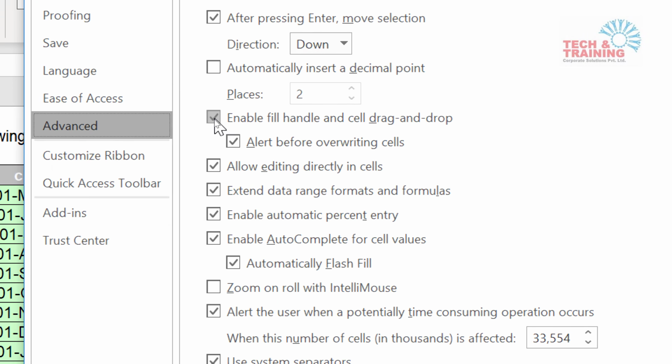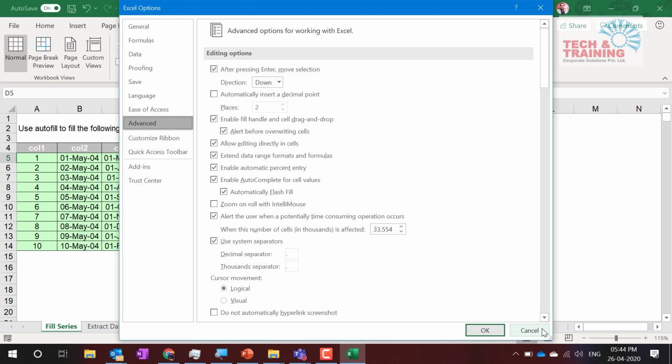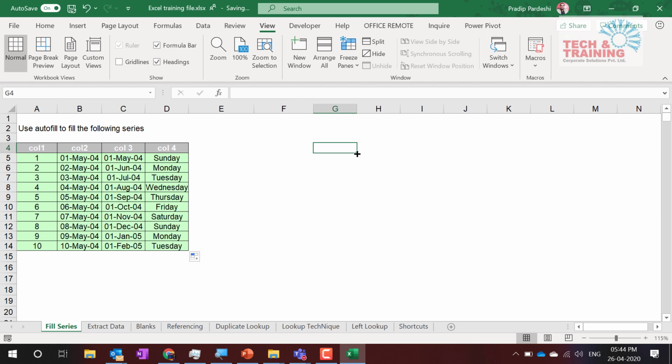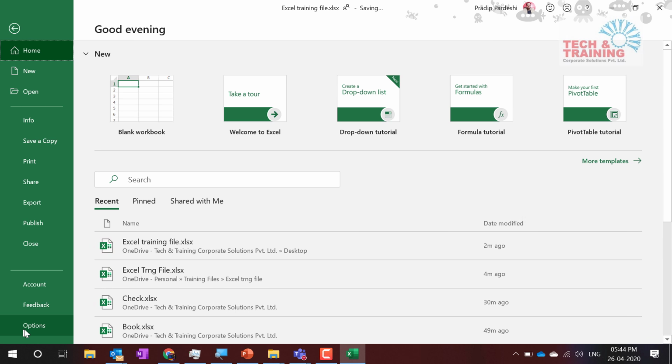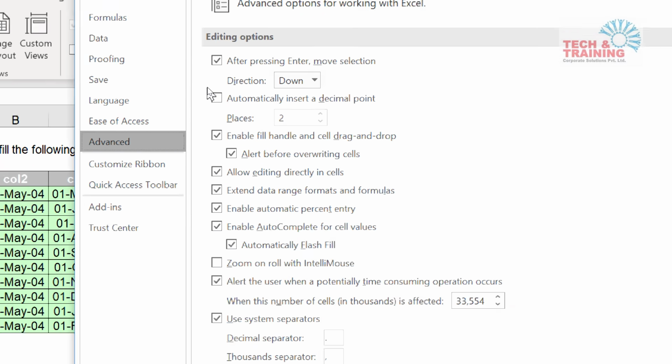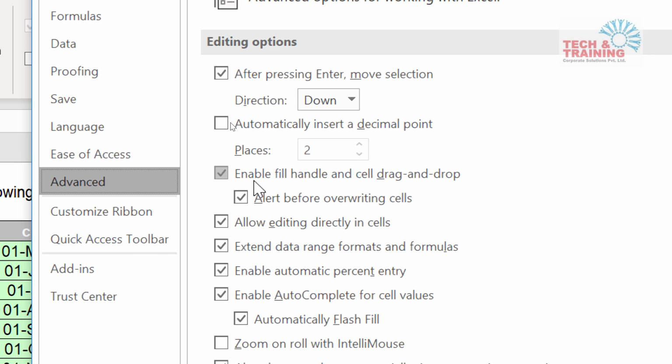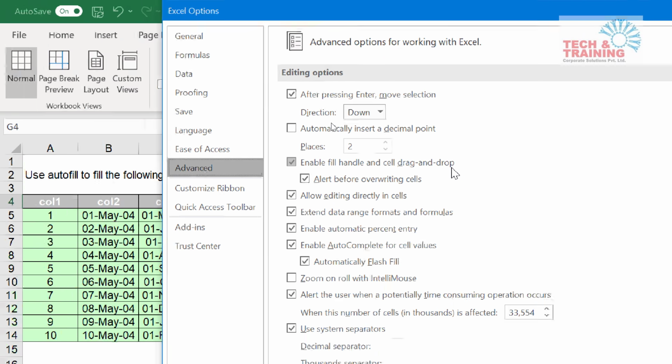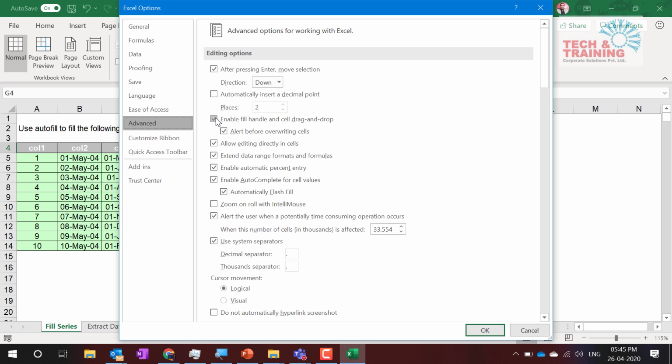If you uncheck it, this drag and drop feature, the handle that helps you drag, is going to be disabled or removed. Then you will not be able to drag and drop. So I repeat the process. I go to File, then Options, then Advanced, and here the third option from the top is Enable fill handle and cell drag and drop. When I check that box, the fill handle will be enabled.